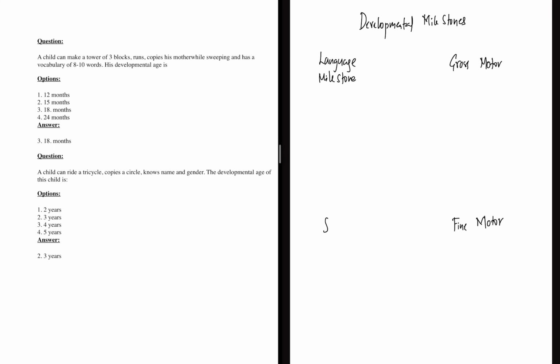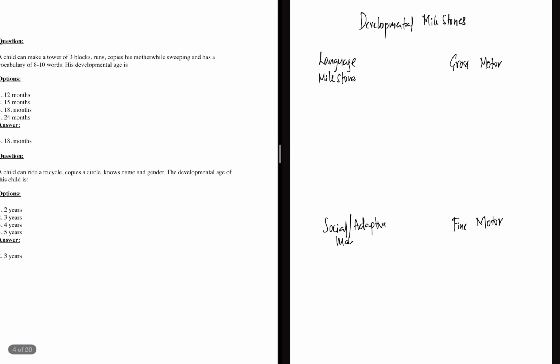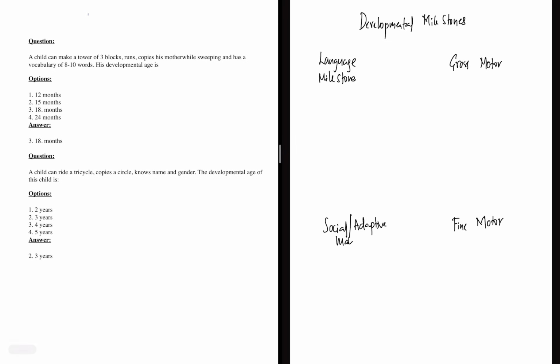They're also asking questions on social and adaptive milestones. Here there are 2 questions on developmental milestones, and in both they're asking the age of the child by giving you the milestones. We'll start with question number 1.